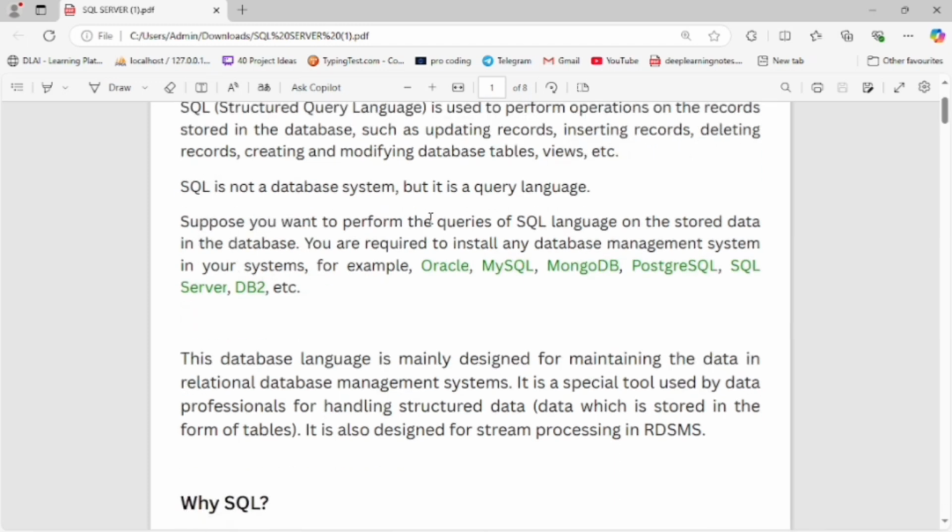Suppose you want to perform a SQL query on the stored data in any database management system in your system. For example, Oracle, MySQL, MongoDB, PostgreSQL, SQL Server, DB2. MongoDB is a NoSQL database management system.